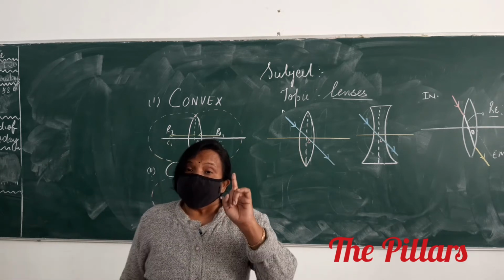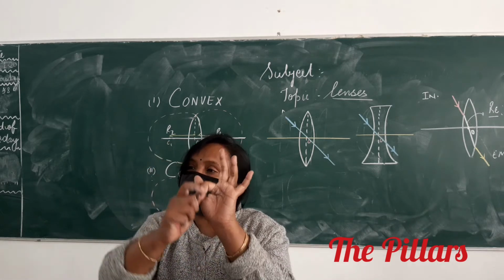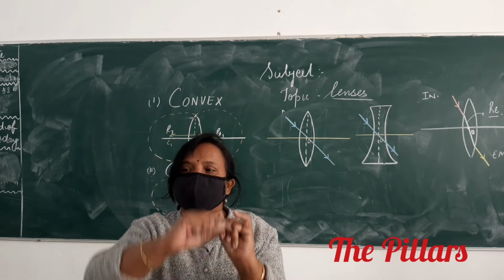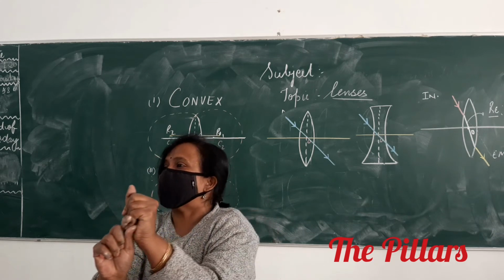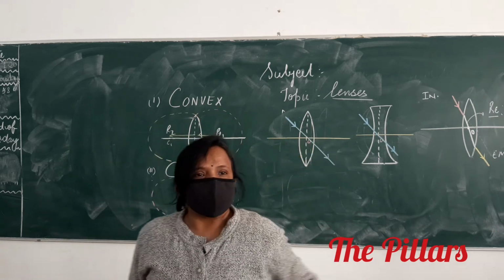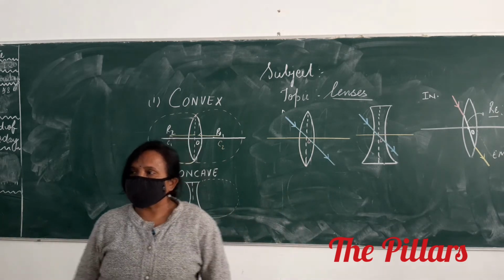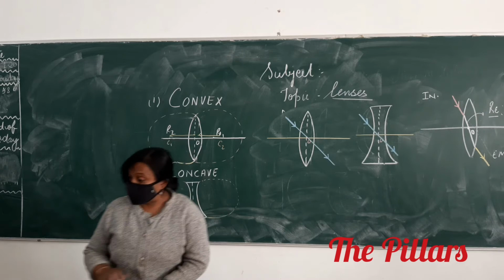How do you define the optical center? Remember point-wise: it is a point inside the lens on the principal axis through which any ray passes undeviated. Done. Okay? Optical center. Now coming to focus.